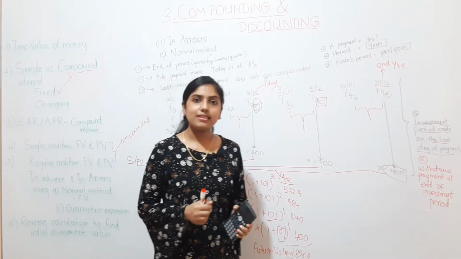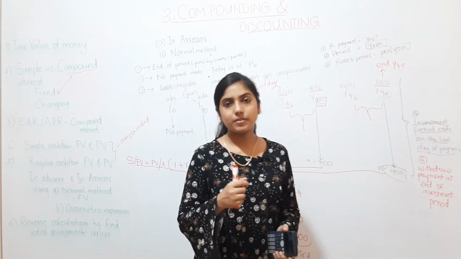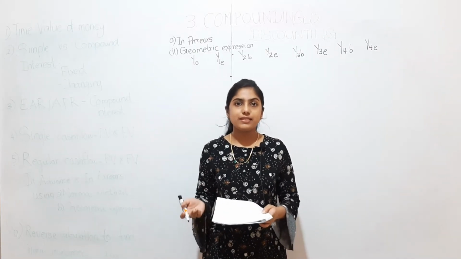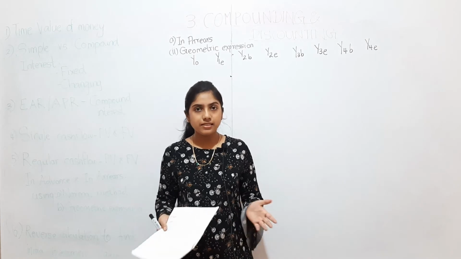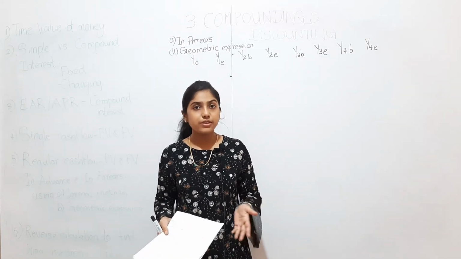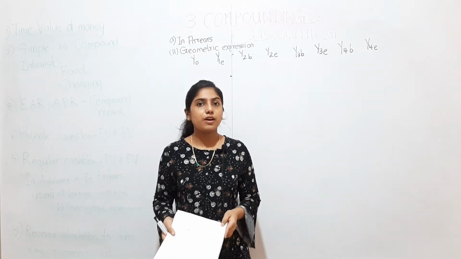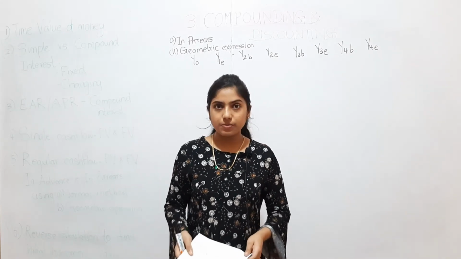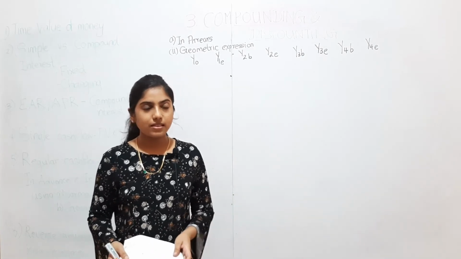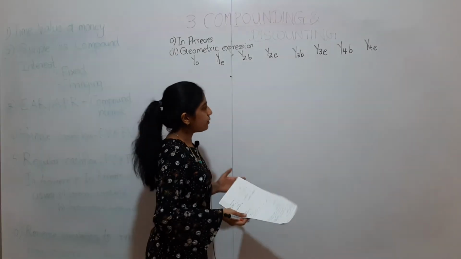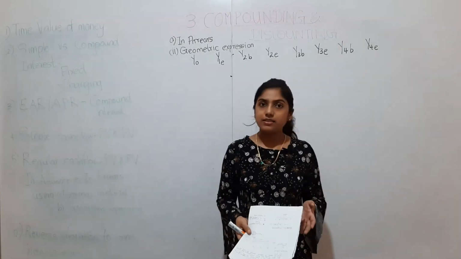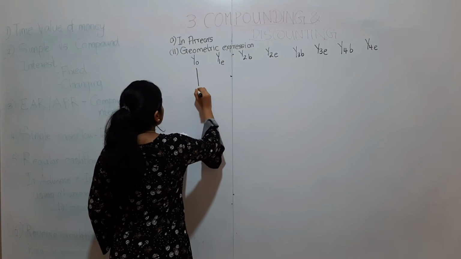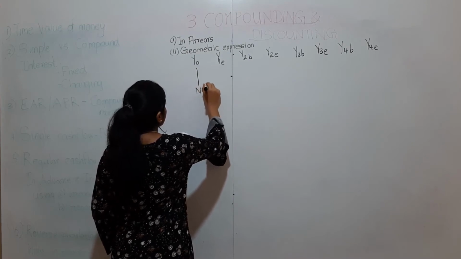Alright, having said that, let's look at geometric expressions for arrears payment. So let's continue with the example that we discussed under the arrears method of regular cash flows in order to find future values. Let's start with geometric expression, the second method. Now, if a payment is made in arrears, you all know now that there is no payment made in year 0.